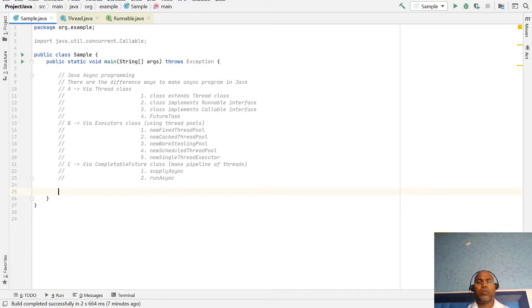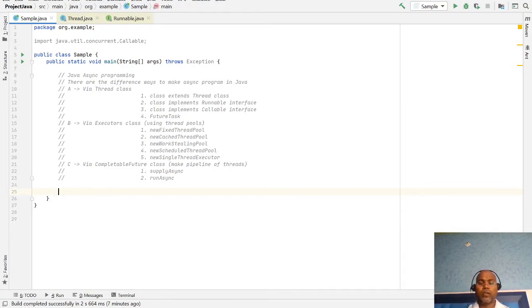Today I'm going to discuss the Java threading model. The default nature of Java is that it runs all your code, all your programs, in a single thread known as the main thread.